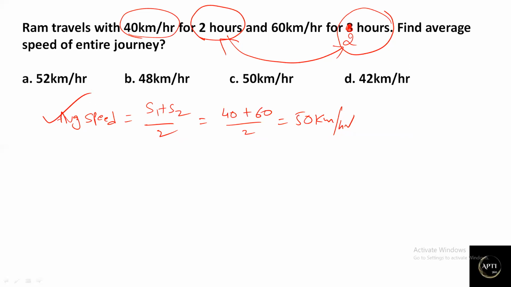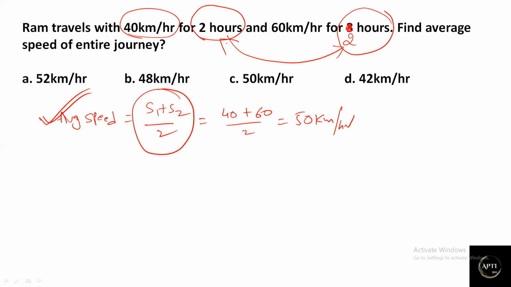Now, we can apply average speed equals S1 plus S2 divided by 2 when the time taken is the same. This is the second important case. The first case is when the time taken is different, average speed can be calculated by total distance by total time.